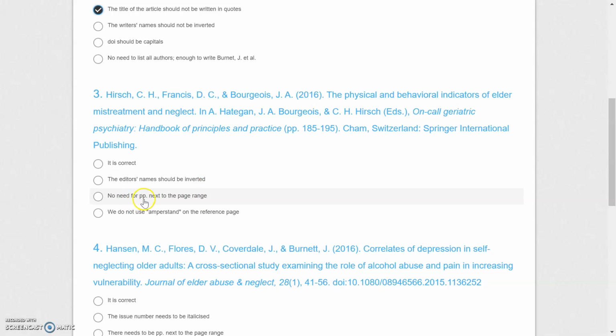No need for the pp next to the page range. No, we need to give it like this, pp, because there is a page range. This is how we do it. It is done correctly. We do not use ampersand on the reference page. No, this is wrong. We use ampersand on the reference page. We do not use ampersand only in the text if we are giving the information within the text. So this is correct. There is nothing wrong with this in-text citation.